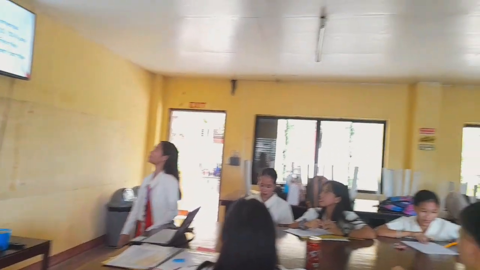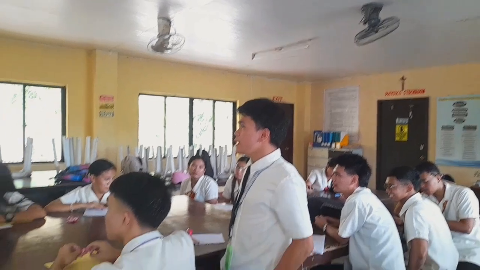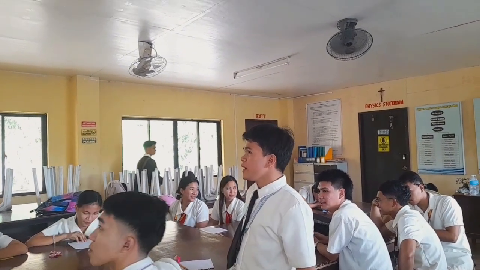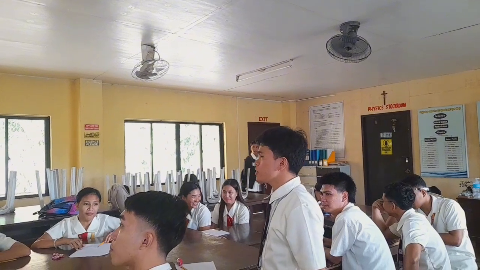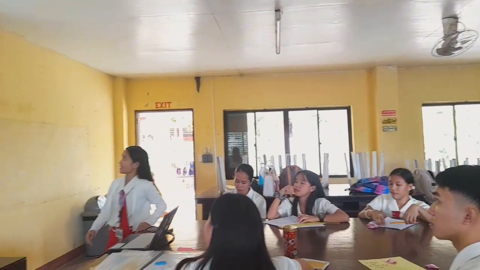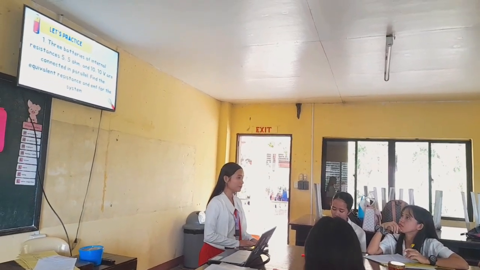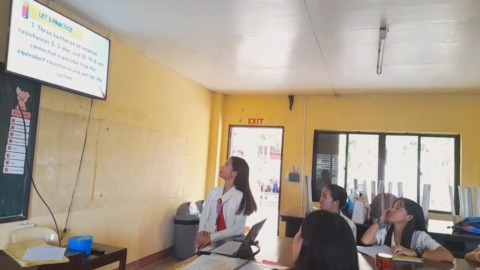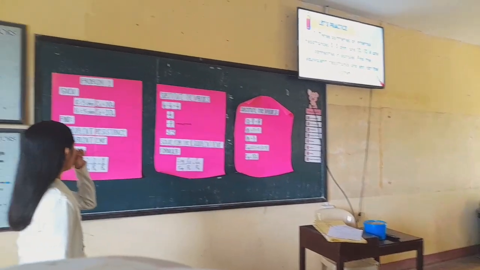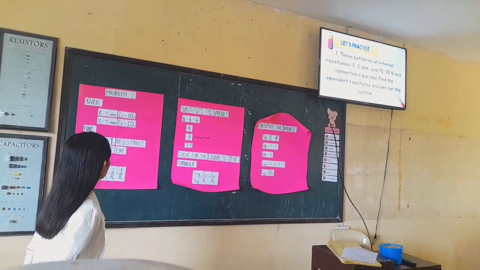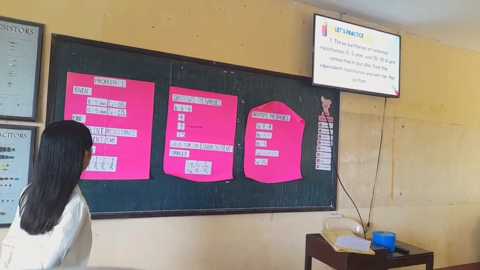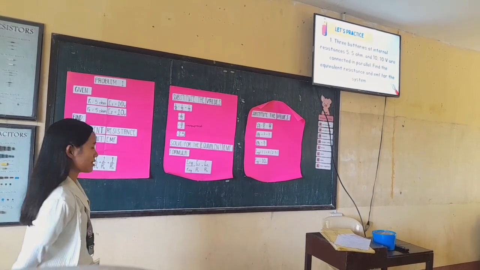Three batteries of external resistance 5 ohms and 10 volts are connected in parallel. Find the equivalent resistance and EMF of the system. So what is being asked in our problem? To continue, in order for us to solve for the equivalent EMF, we should first solve the equivalent resistance.